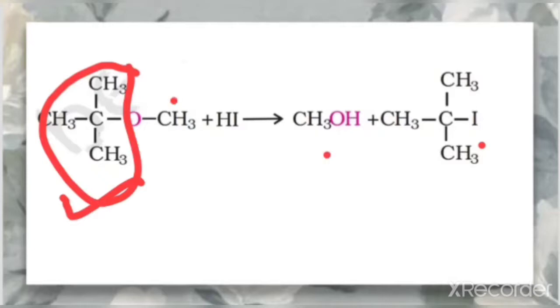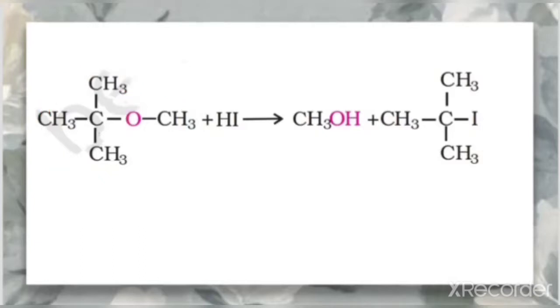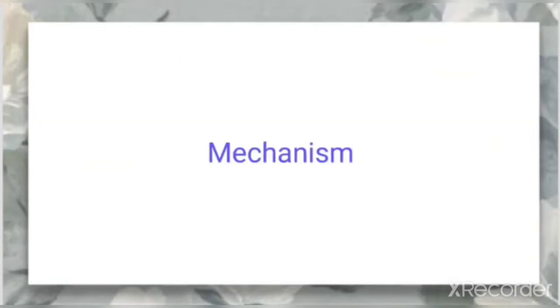So methyl forms an alcohol. So the tertiary part will form the halide. Why it happens, that explanation is in the mechanism.